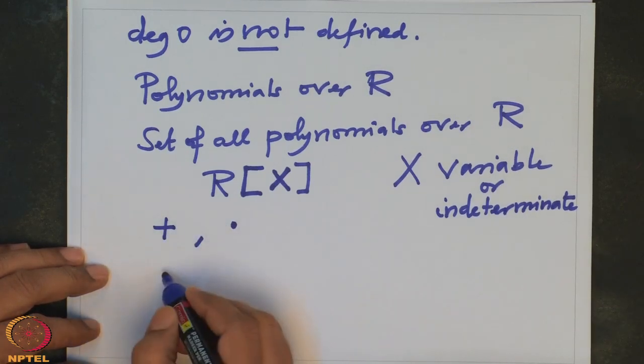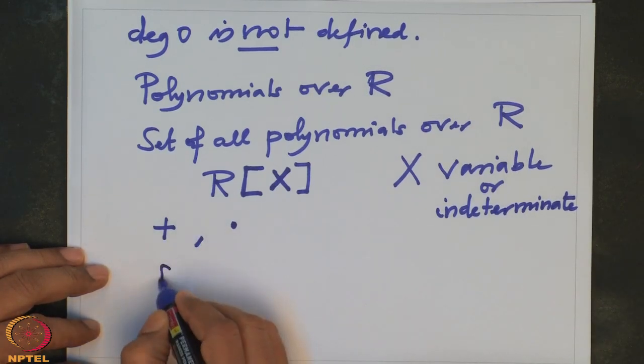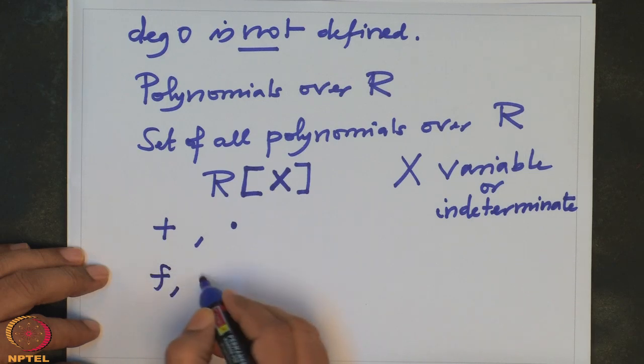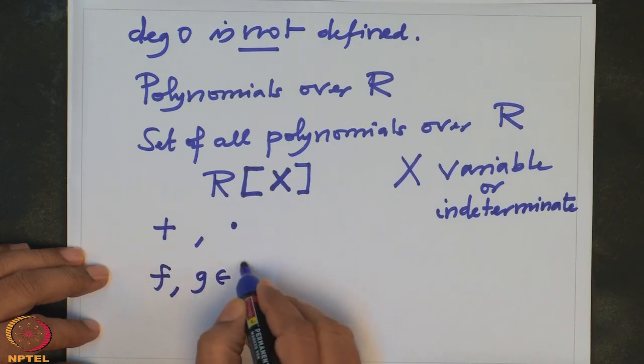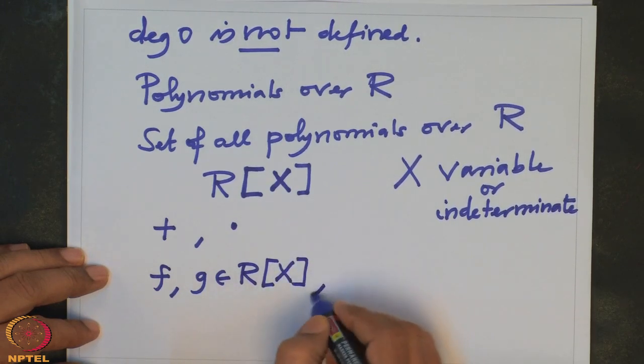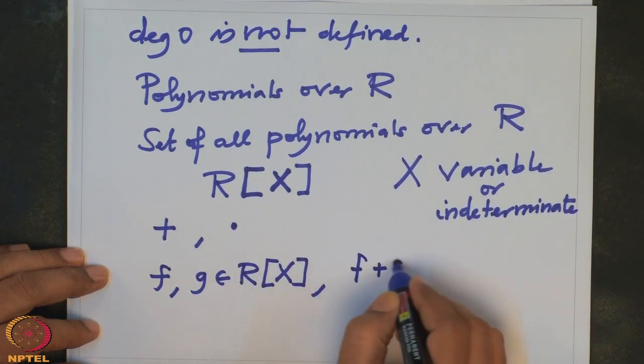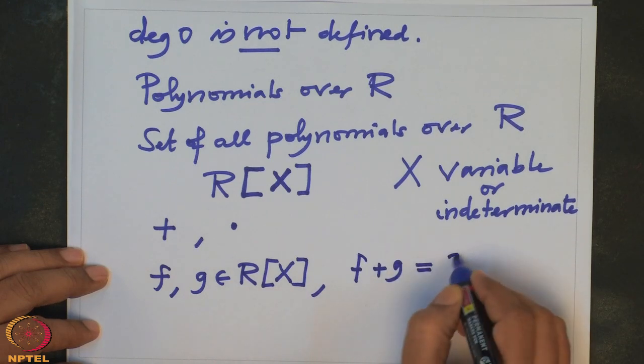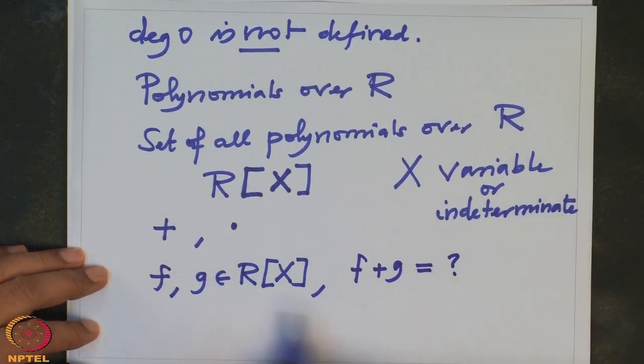If I have two polynomials f and g in R[x], then I have to tell you what f plus g is. It's very simple.